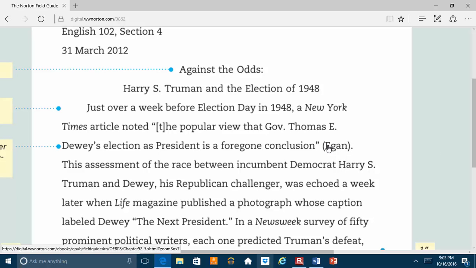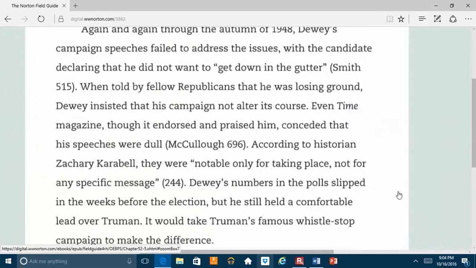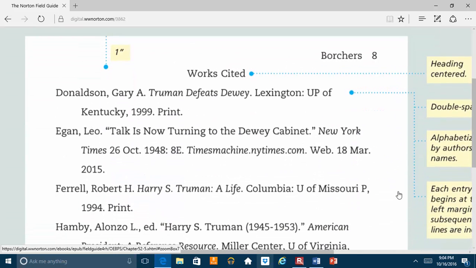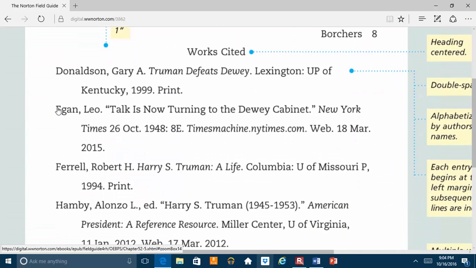Whatever you put in these parentheses, you want to make sure that it begins your full citation. Now there is an exception to that rule, but we'll look at that in just a second. Let's go ahead and scroll down to the works cited page. And when we get there, we should be able to find a full citation for Egan. And here it is. We have a full citation, and the full citation begins with what was in that parentheses, which is Egan. That is properly formatted. We have the in-text citation, and then we have the full citation on the works cited page.